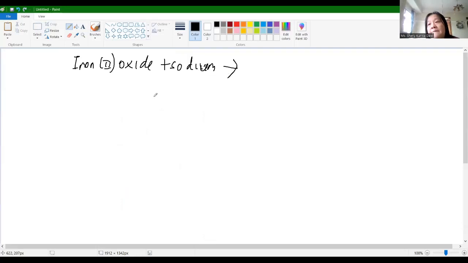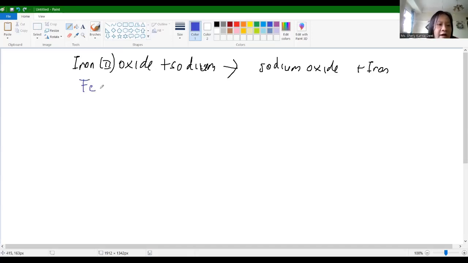This reaction will happen because sodium is stronger. It will make sodium oxide plus iron. Okay, so if this is the word equation, I will do the chemical equation.